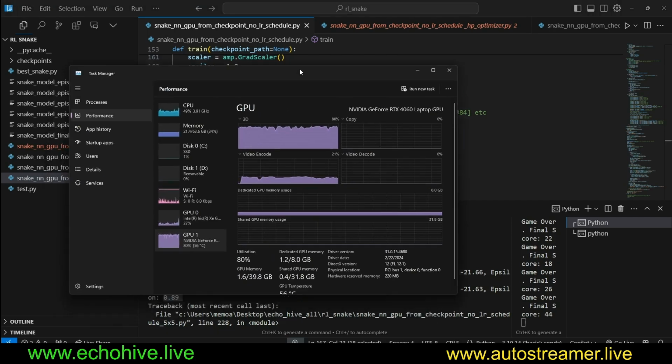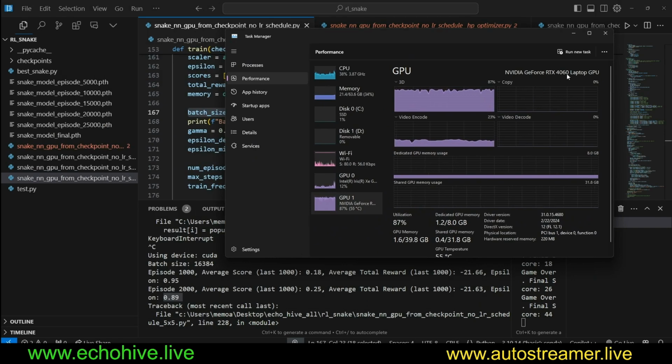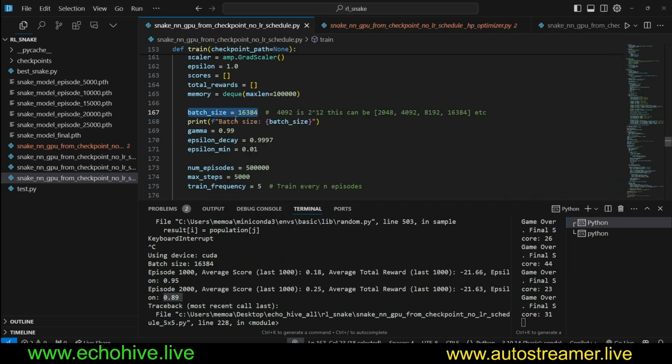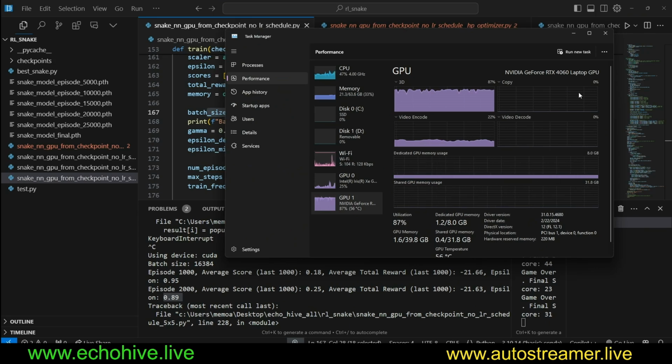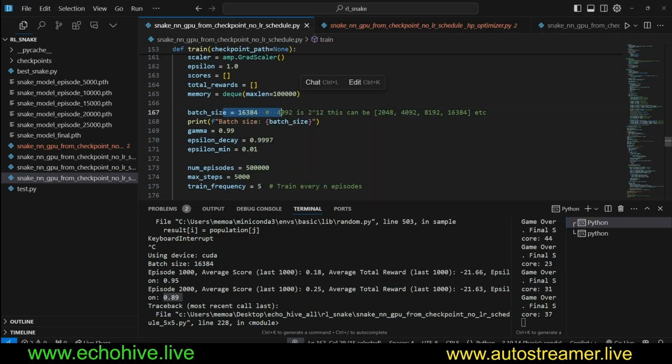And if we actually look at our task manager, my GeForce RTX 4060 is running fully, but we're not doing a lot of VRAM usage, memory usage. If you increase this batch size, that is what goes into the memory. Just remember that. So there's no limit to what batch size you use other than your memory, and of course, depending on what kind of performance you're getting.